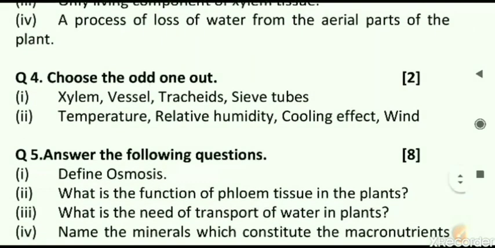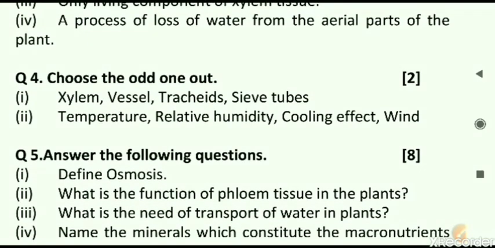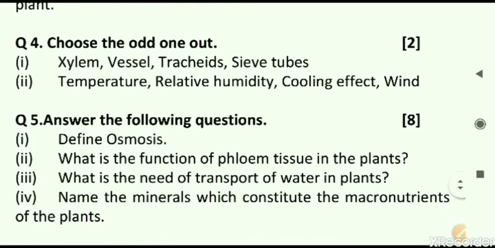Next, question number 4 is choose the odd one out. This is for 2 marks. You have to write the odd one only. No need of any scientific reason. We are not asking that. First, xylem, vessel, tracheids, sieve tubes. Second, temperature, relative humidity, cooling effect, wind. Find out the correct odd one out.